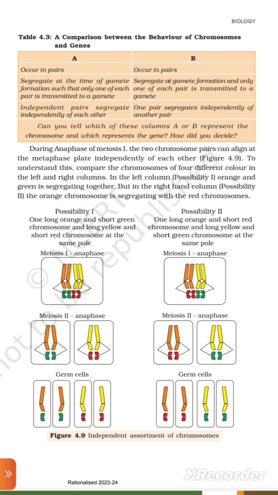Table 4.3. A comparison between the behavior of chromosomes and genes. During anaphase of meiosis 1, the two chromosome pairs can align at the metaphase plate independently of each other. Figure 4.9. To understand this, compare the chromosomes of 4 different colors in the left and right columns. In the left column, possibility 1, orange and green are segregating together, but in the right hand column, possibility 2, the orange chromosome is segregating with the red chromosome. Figure 4.9. Independent assortment of chromosomes.